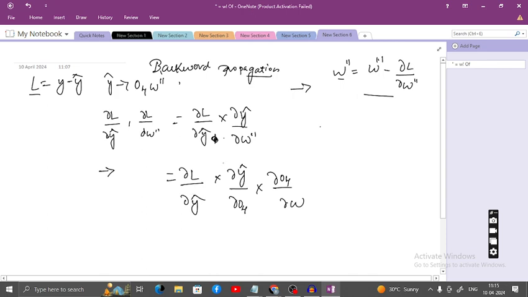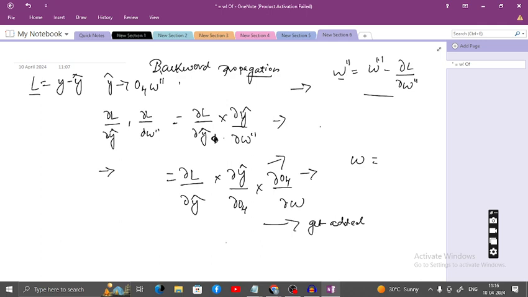Look at this, one more term got added. This is for the updation of W. Like this, if you go backward, these terms get added. This is the chain rule. Each weight's updation gets added based on the differentiation chain rule in RNN.